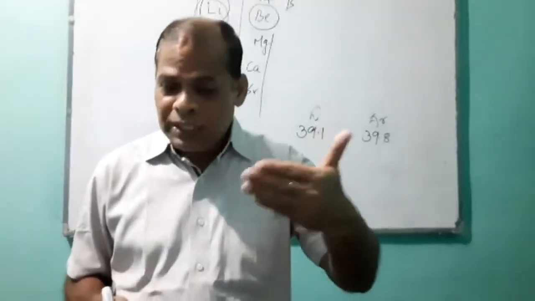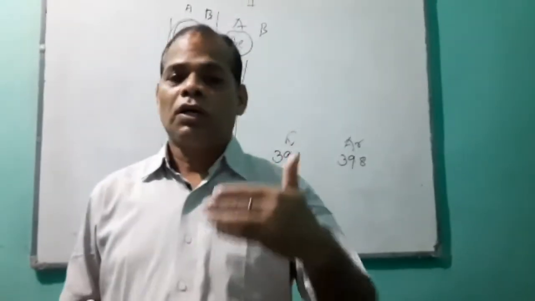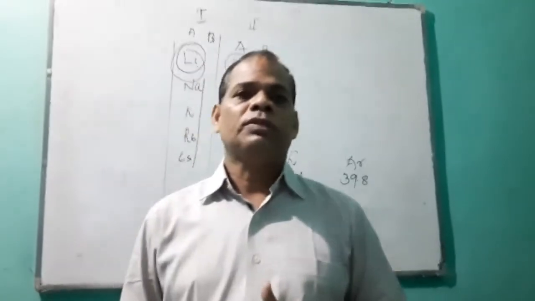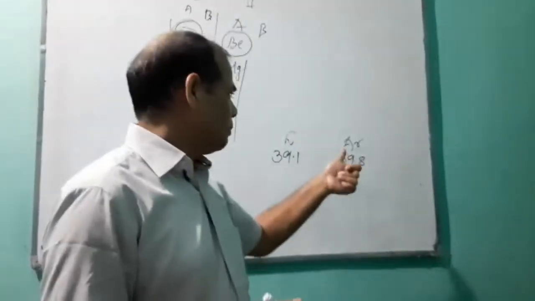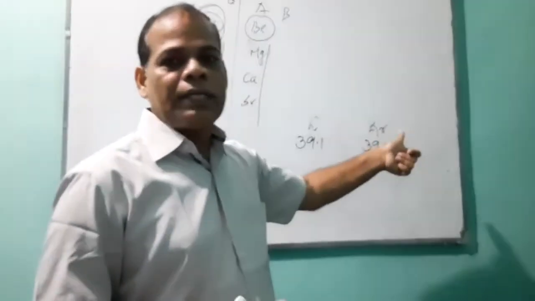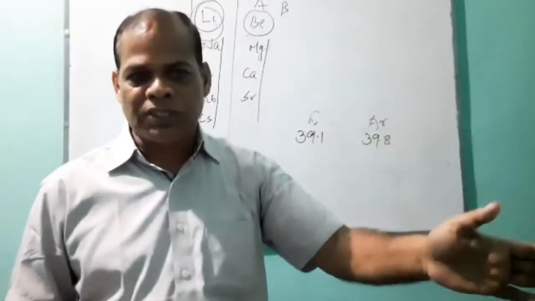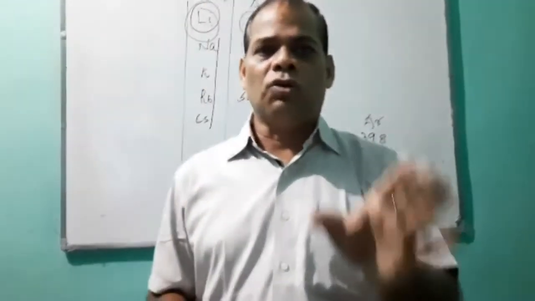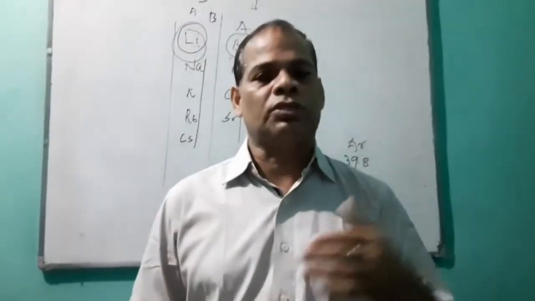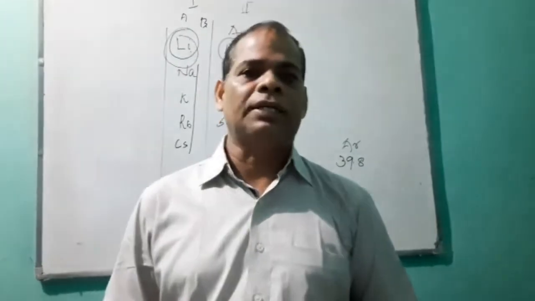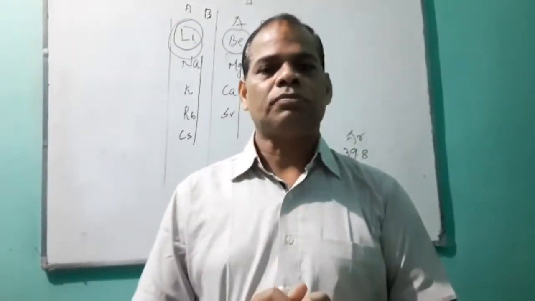Argon having higher atomic mass comes first and potassium having lower atomic mass comes later. This abnormal situation could not be explained by Mendeleev.